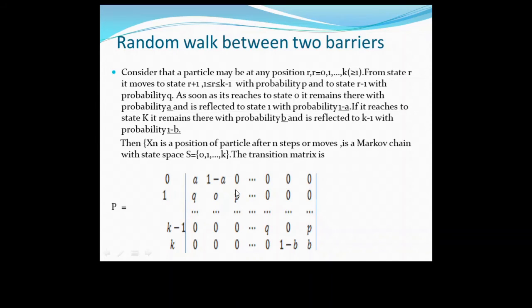From present to future with probability P, again present to future with probability P. Present to past Q, again present to past Q, and all remaining probabilities are 0. So here Xn is the position of the particle after n steps of the move, and it is nothing but a Markov chain.